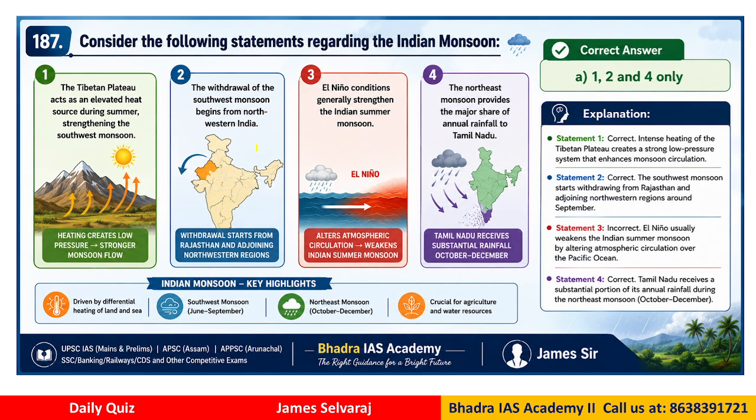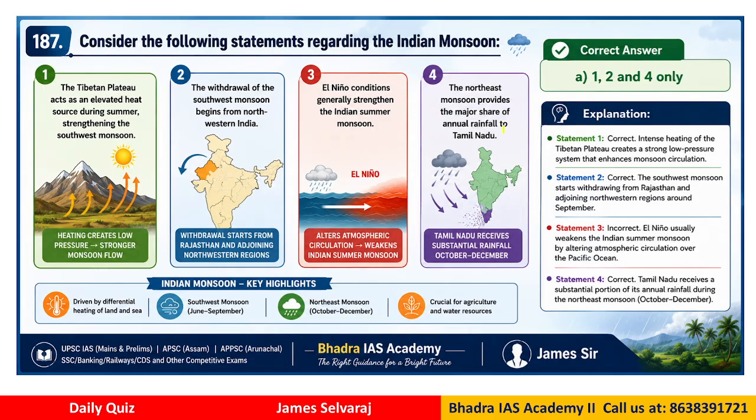Second statement, the withdrawal of southwest monsoon begins from northwestern India, say for example Rajasthan and neighboring region. El Nino, which was very much in news last 1 month, right? El Nino conditions generally strengthen the Indian monsoon. If you have been following the news, you should know this is wrong, because normally El Nino weakens the monsoon.